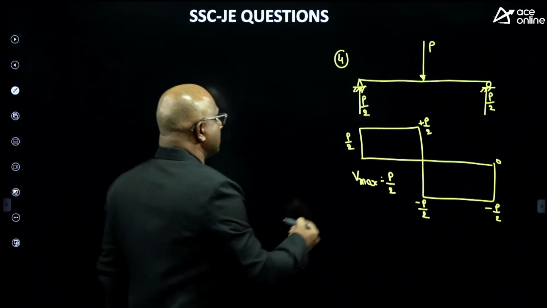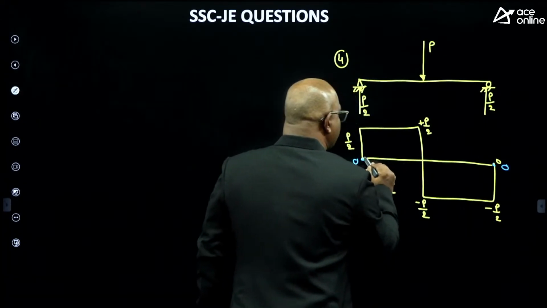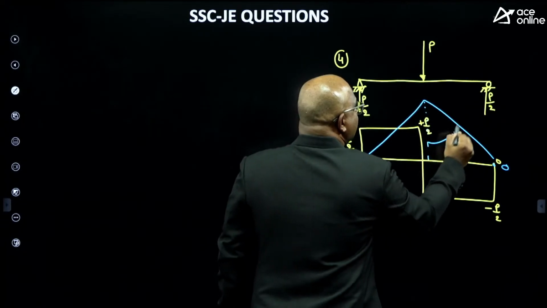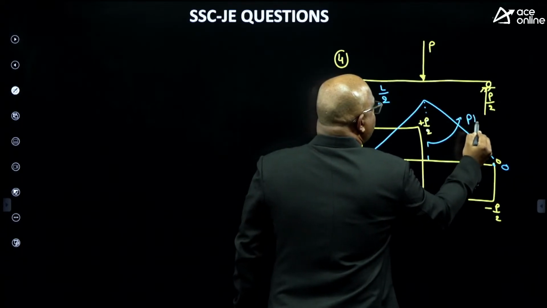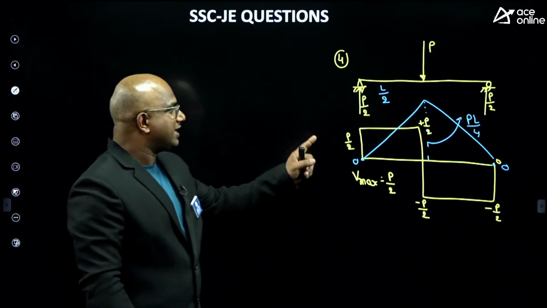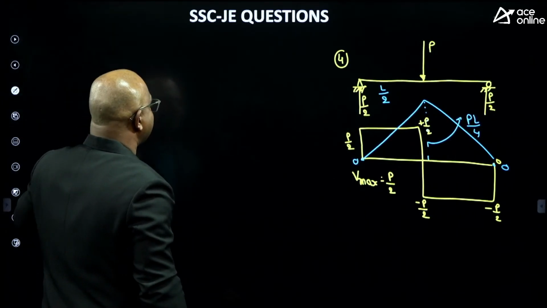What is the maximum bending moment then? At the starting it is 0, and at the end it will also equal 0. You get the maximum bending moment at the center: P by 2 into L by 2, so PL by 4 is the maximum bending moment.